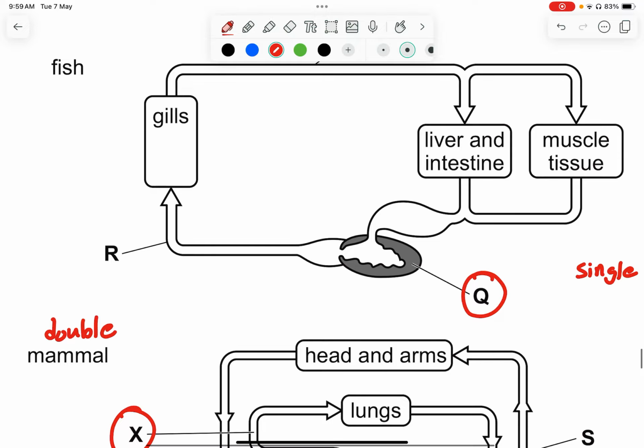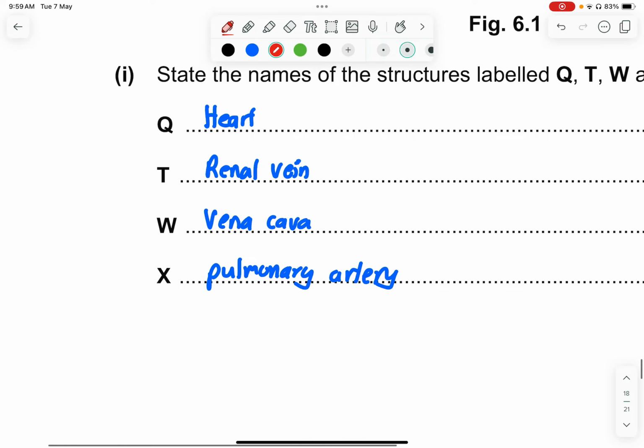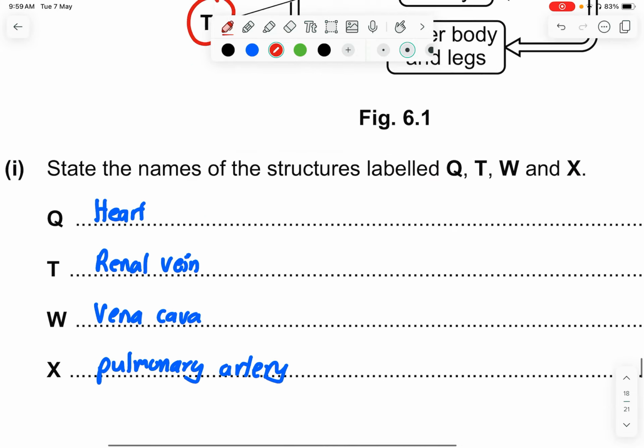So Q, they're pointing you, this will be the heart. Okay, so heart would be unacceptable. I would say some may see it as left atrium, which I would say yes, also works.